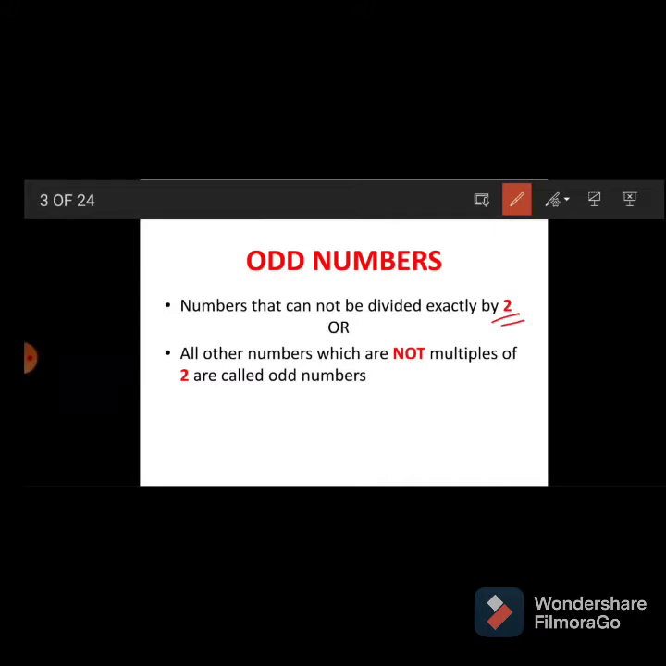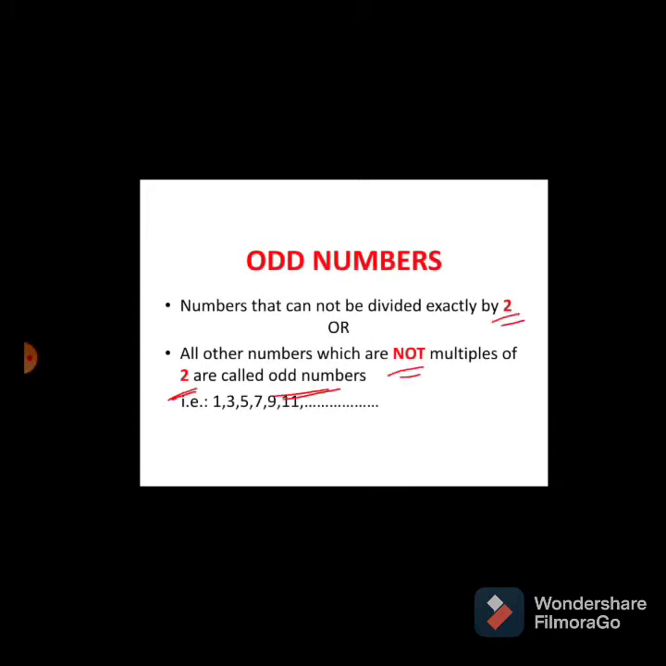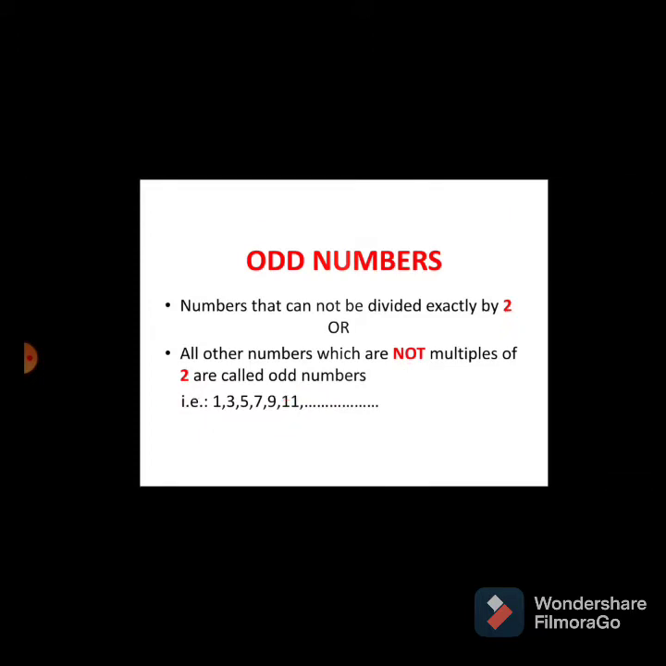All other numbers which are not multiples of 2 are called odd numbers. That is 1, 3, 5, 7, 9, 11, 13 and so on. Okay, cleared even numbers and odd numbers.